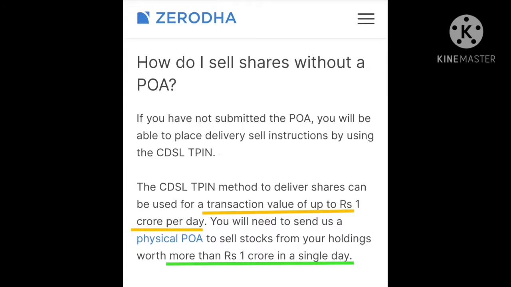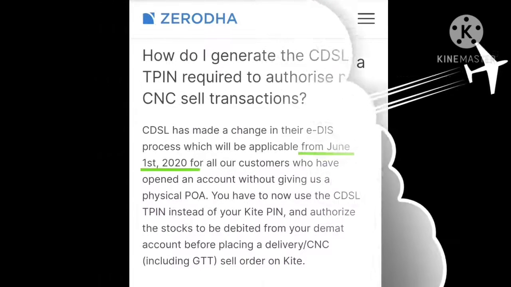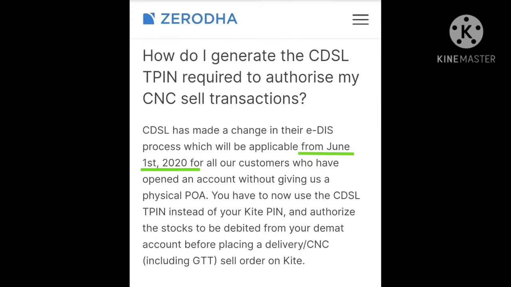How do I generate the CDSL TPIN required to authorize my CNC sell shares? CDSL TPIN registration came into existence in India from June 1st 2020. So you have to register with your CDSL TPIN because SEBI has mandated this registration.